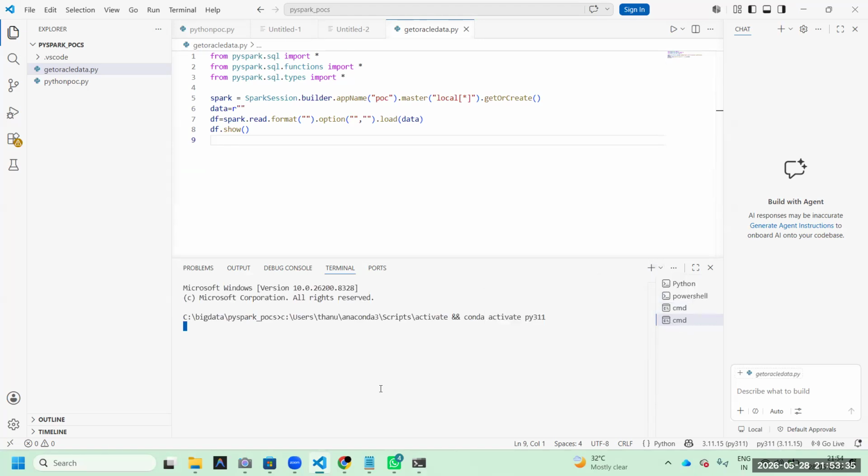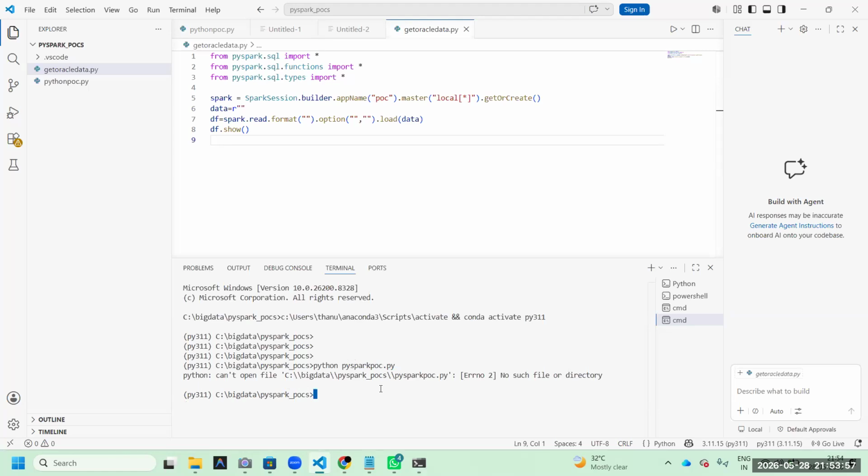At the time, you can run either Spark code here, for example, spark-submit, otherwise Python, PySpark POC. Where is that file located? No, here it's not available.